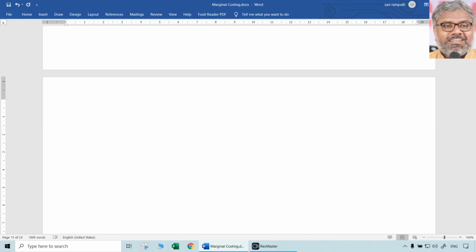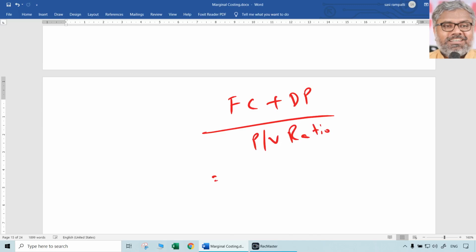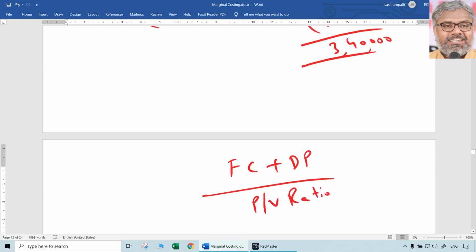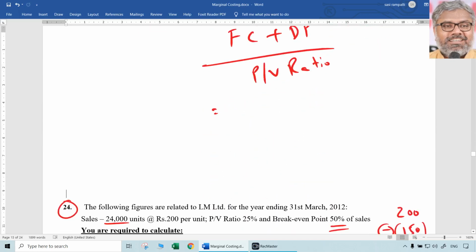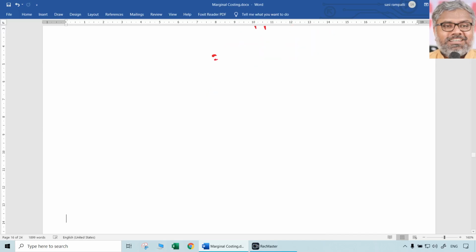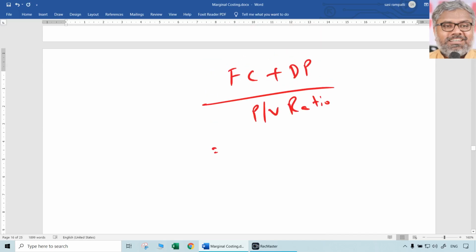This question is asking sales required to earn a desired profit. That can be rewritten as another formula, which is fixed cost plus the desired profit divided by, instead of contribution per unit, PV ratio. So that the resultant is not number of units, resultant is in rupees. Total sales value. Volume is different, value is different. In the denominator, if it is contribution per unit, we were calculating volume. Here we are calculating value of sales. That clarity has to be there. Substitution is the easiest thing. Substitution is not a big deal. Clarity on each of these words and why we are doing it, understanding it, is most important.